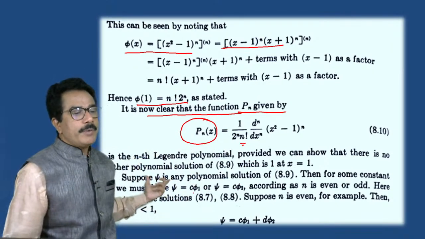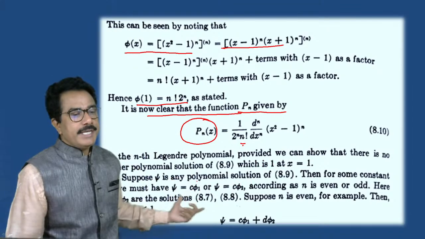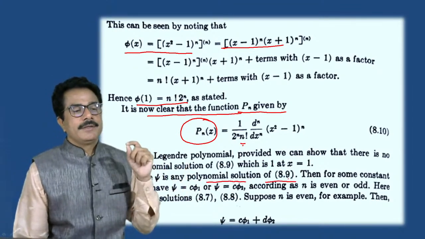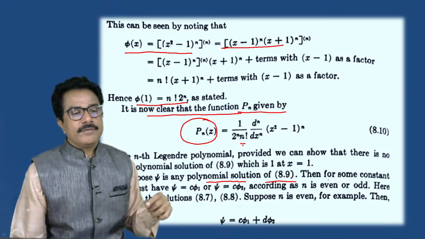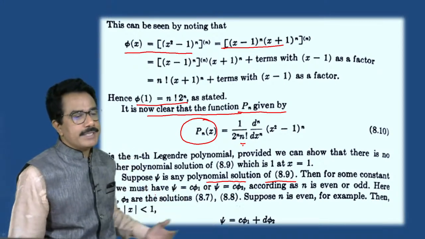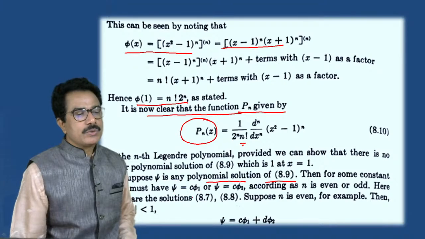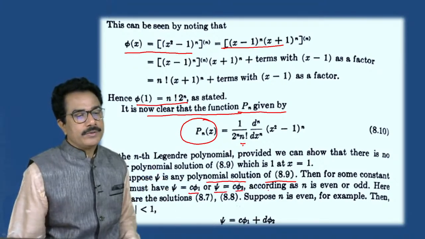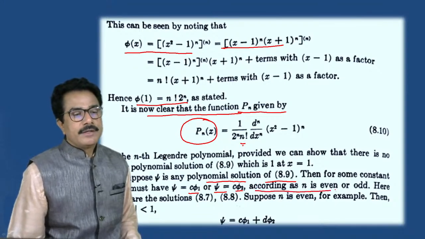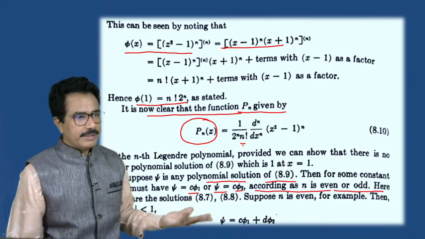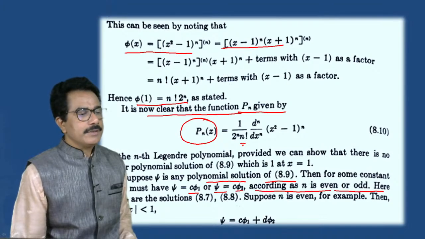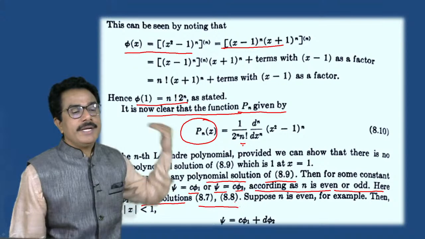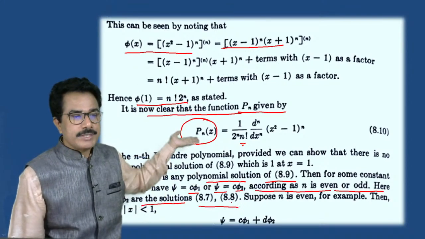Suppose psi is any polynomial solution of 8.9, then for some constant c we must have psi is equal to c phi1, or psi is equal to c phi2, according to n even or odd. We can have the solutions phi1 and phi2 from 8.7 and 8.8 that we have seen.